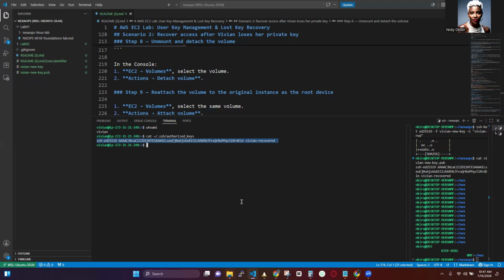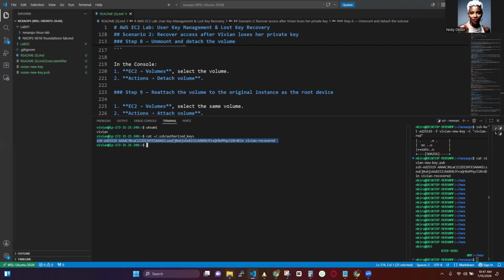We mounted the file system, replaced the authorized keys file, reattached the volume to our Vivian instance, and started the instance. We were then able to log in using the new private key. This is a valuable troubleshooting technique that you can use as a cloud engineer because it demonstrates your understanding of AWS infrastructure. And this wraps up this recovery lab.